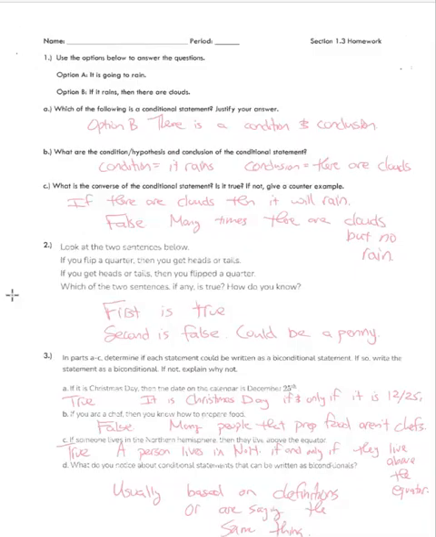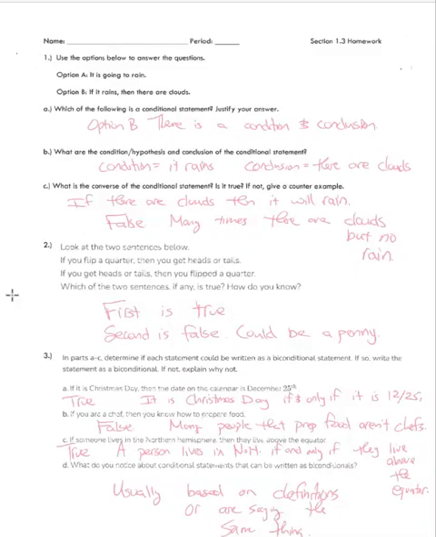Option B is if it rains, then there are clouds. Which of the following is a conditional statement? It's got to be B, because there is that condition that if it rains, that is the condition, and the conclusion would be then there'd be clouds. There's the if-then, so it's B.